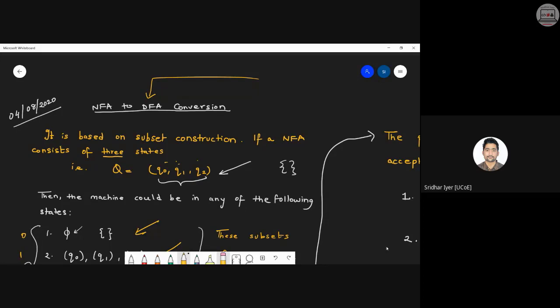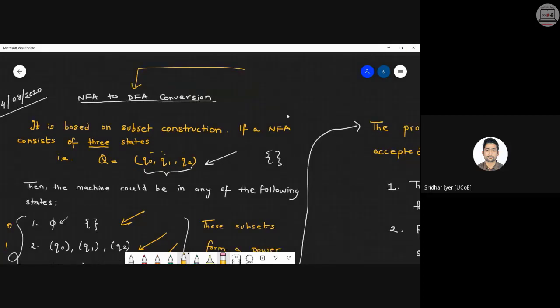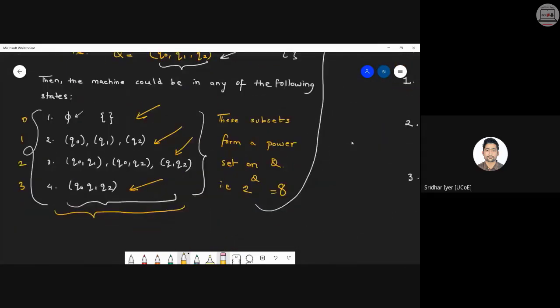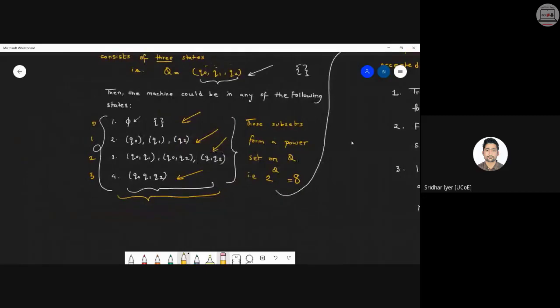Clear with this? So again, let's start with this particular problem in hand. Any doubts so far? I'm more than welcome to solve those doubts if you're having any. Okay. If not, we can proceed ahead. Okay, thank you so much.